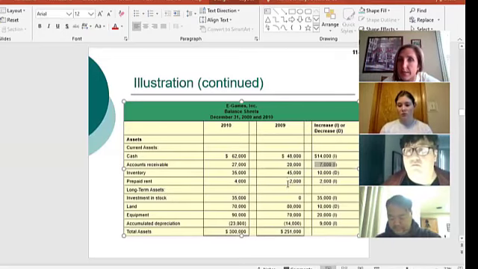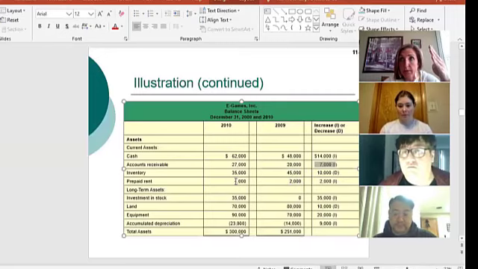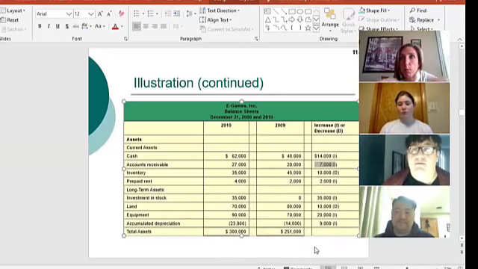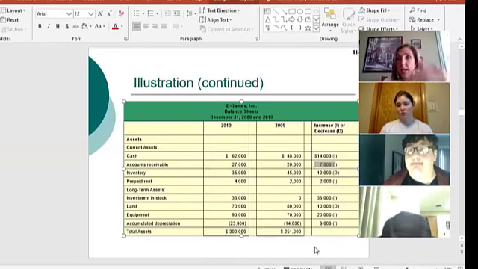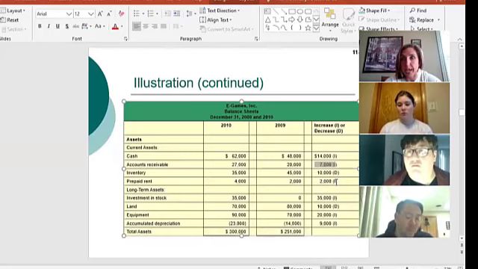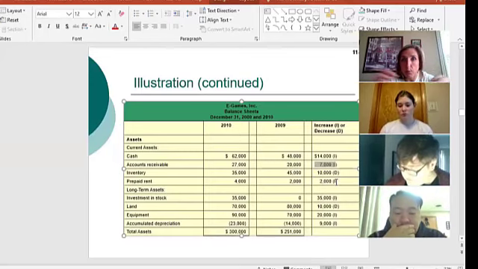So let's do the prepaid because it's kind of easy. If it went from 2,000 up to 4,000, what must I have done? How did I increase prepaid rent? You paid more money. That's right. That's exactly right. I bought more of it. I paid more cash. So if I paid out cash, I'm going to have to subtract that $2,000 difference to get to the true cash amount that I have left, which is what I'm really trying to show: how much cash do you have left. So you either need to subtract the ones that were dealing with cash or add the ones that weren't.